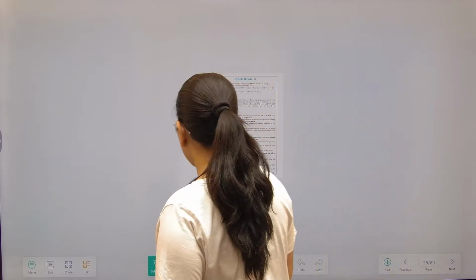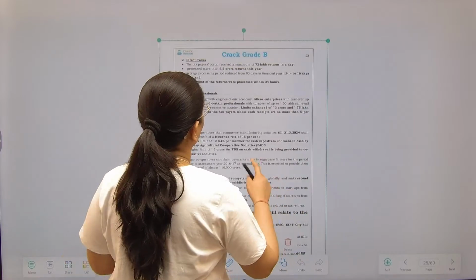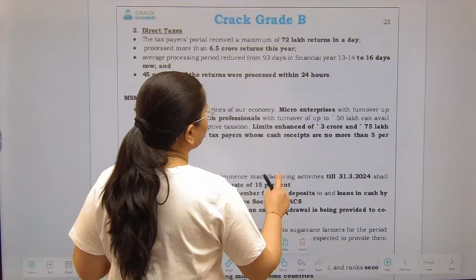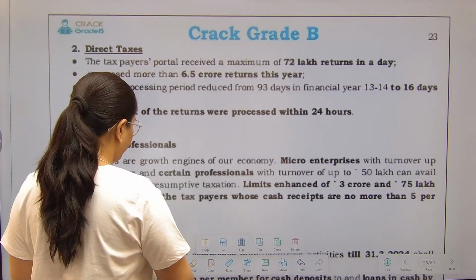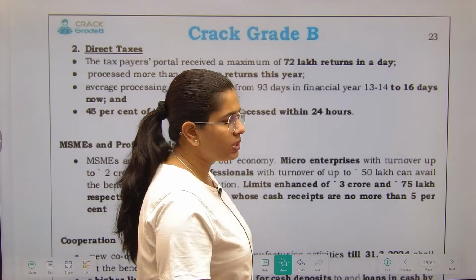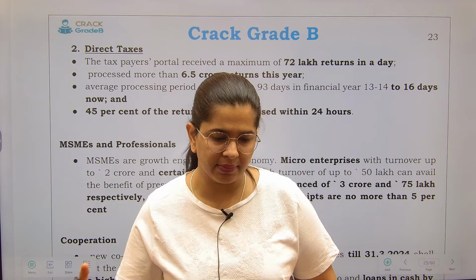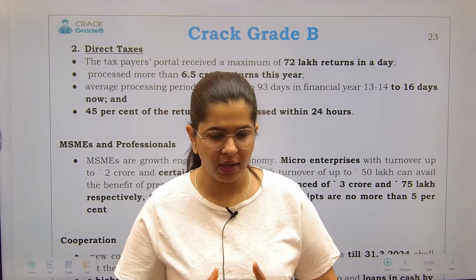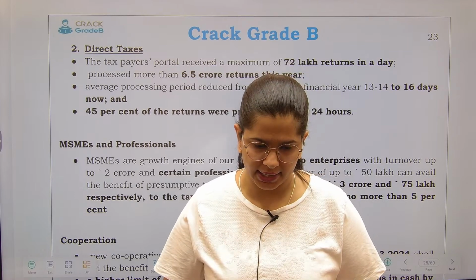Yesterday we had completed the indirect taxation, that means your customs duties. Till that point we have already covered, right? Today we are going to talk about the direct taxes, some other provisions, some allocations, as well as in the budget from where the rupee comes and to where the rupee goes. So these are all the things that we'll be talking about in today's lecture.